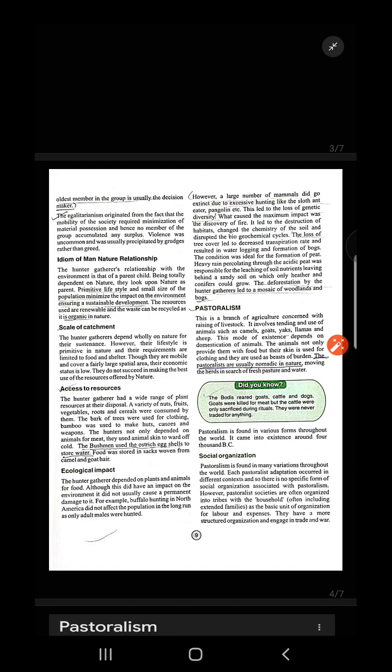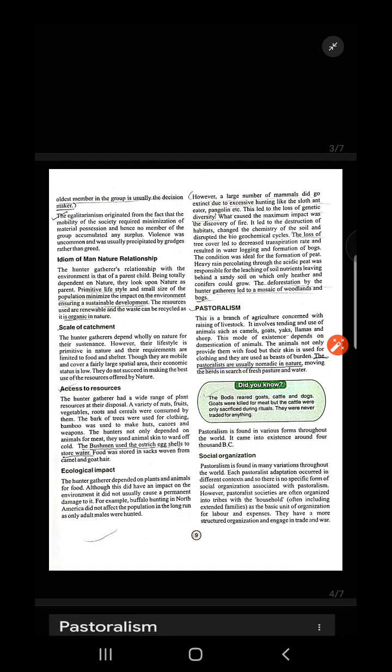In case of hunter gatherers, the scale of catchment is the least among all other modes of existence, because at this time no such devices or machines were invented with which you can gather as many natural resources as possible, like oil etc. In this time they were not using those kinds of resources, so access to resources was also limited. Scale of catchment was also limited for hunter gatherer communities.